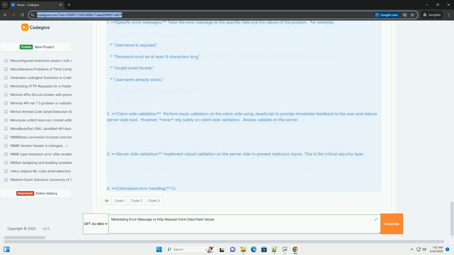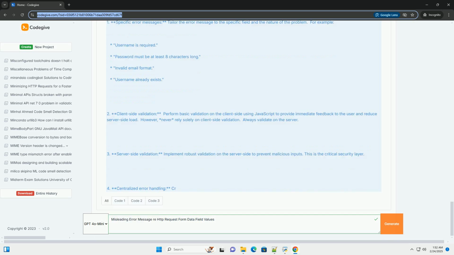4. Centralized error handling. Create a function or class to handle errors consistently throughout your application. This helps maintain a uniform error reporting style. 5. Logging. Log errors for debugging purposes, but don't expose log details to users. Use a structured logging system that separates sensitive information from general error messages. 6. Avoid revealing sensitive information. Never expose internal error codes, file paths, database structures, or other sensitive information in error messages.